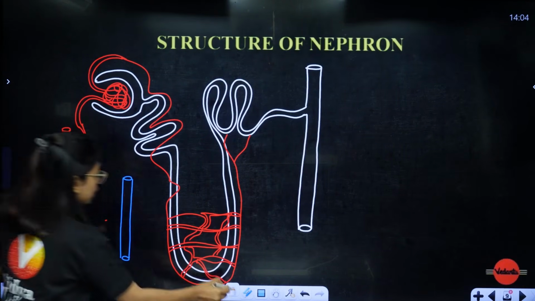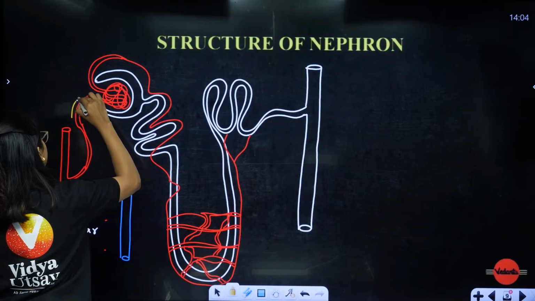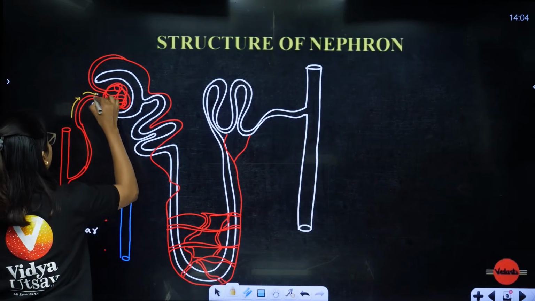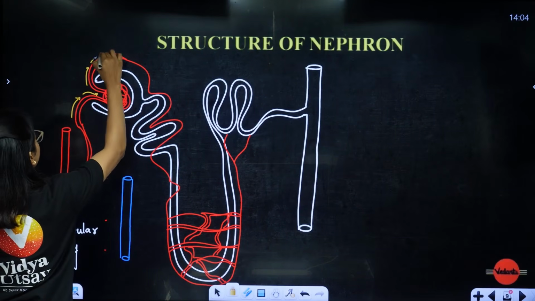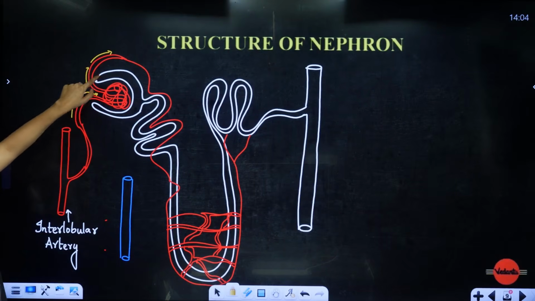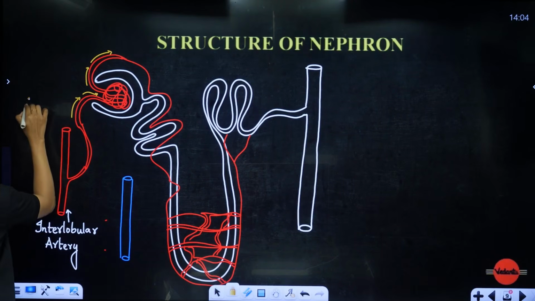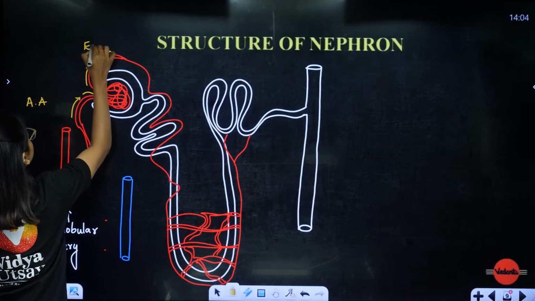So this becomes your efferent arterioles. Okay, so afferent is the one, students, bringing the blood inside. It will pass through the glomerulus and go down, and efferent is the one taking the blood like this and giving it to the tubules. This is how it's happening. So this is going to be called the afferent arterioles, this is going to be called the efferent arterioles.